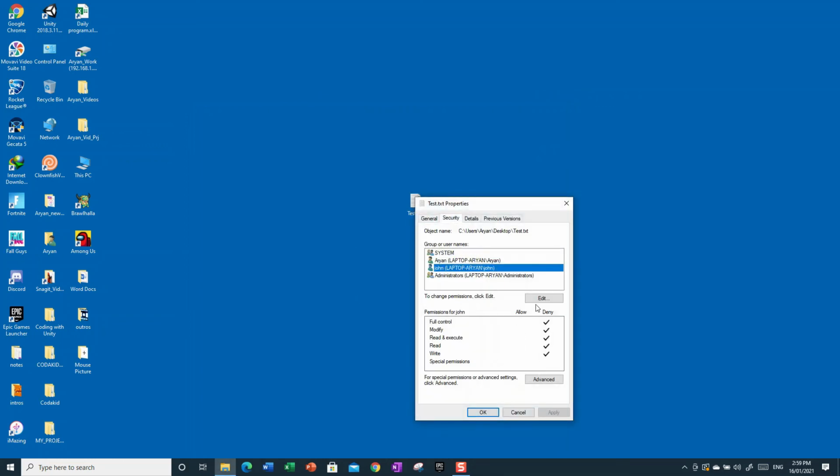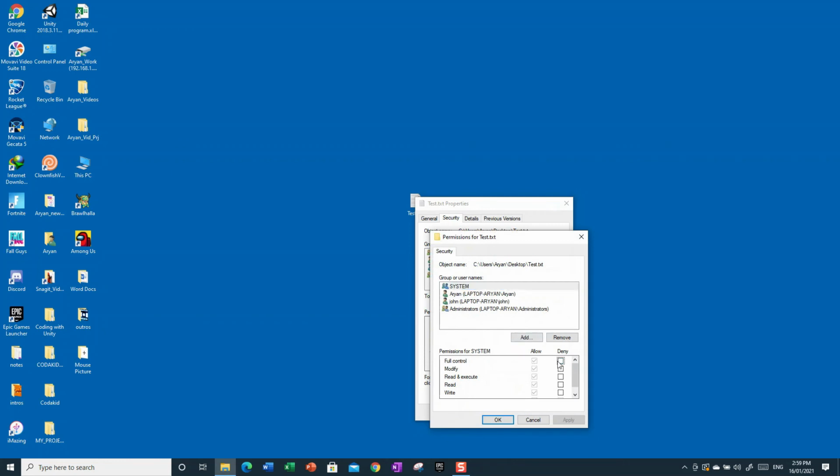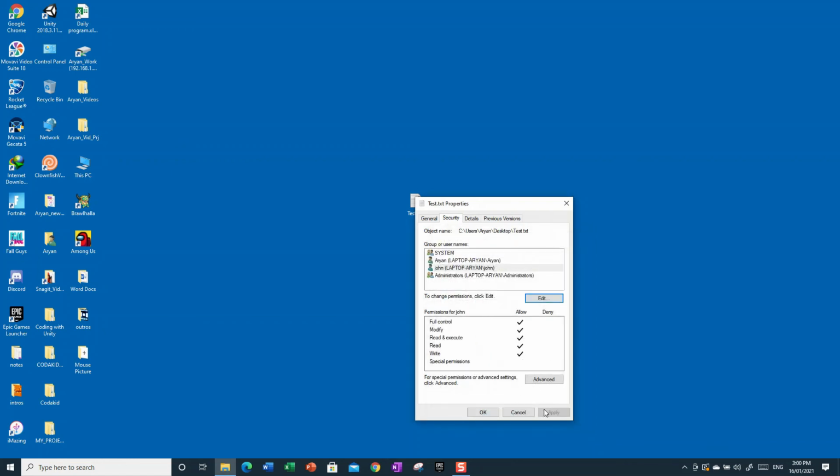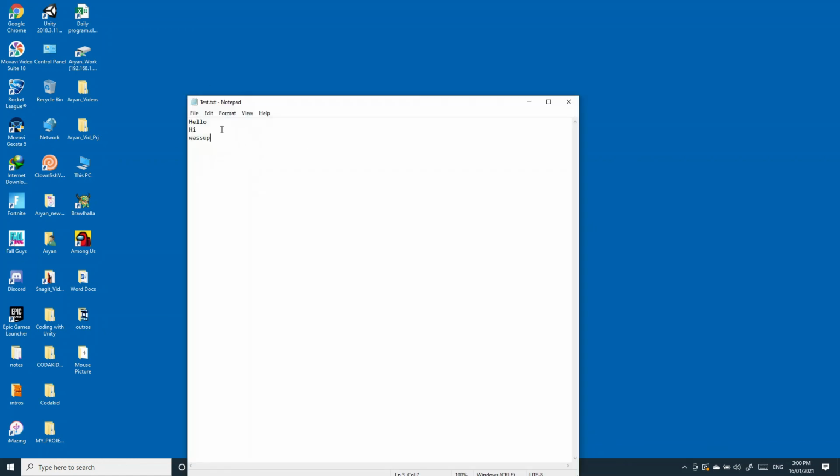Now if we go to the properties, security, and change the permissions again, we go to John, we allow him to do stuff. Okay. Our stuff will still be there. We just can't type since John has all of the permissions. As you can see right here, I am typing. I'm not sure if you can hear, but it does not work for me. John has full control on this, and I can't type on any part. I can still mouse around everywhere, but I just can't type. I can't space. I can only exit out, and that's it.